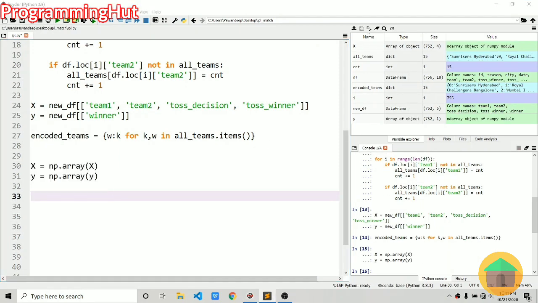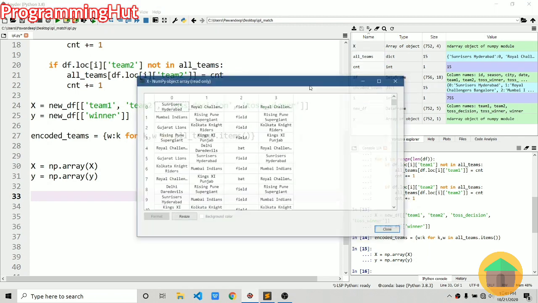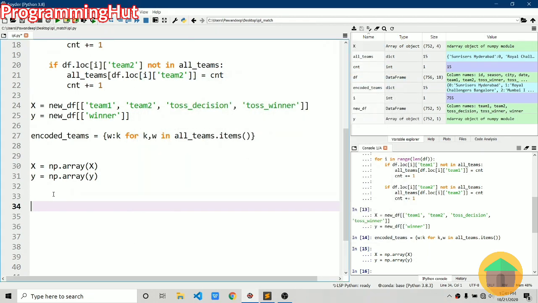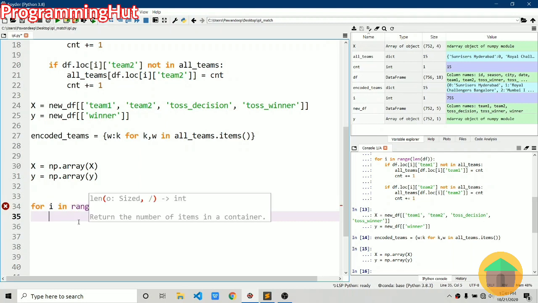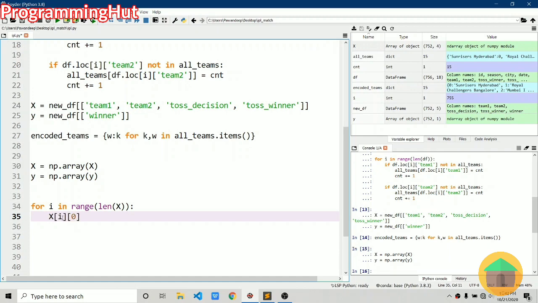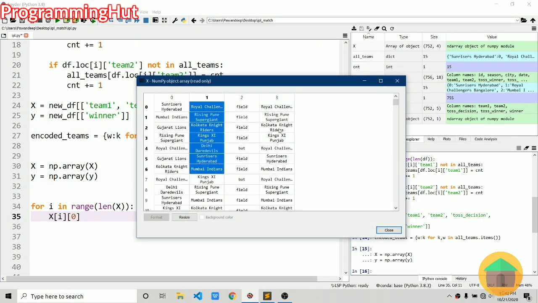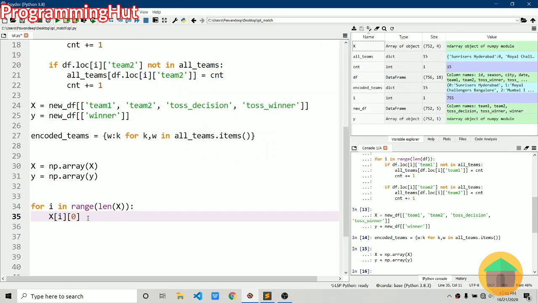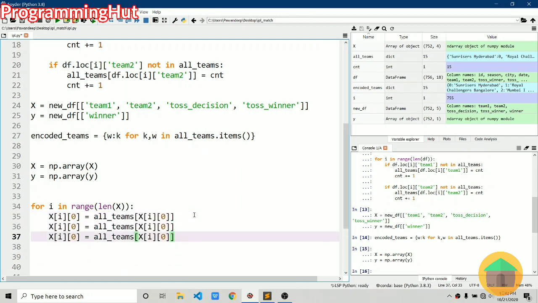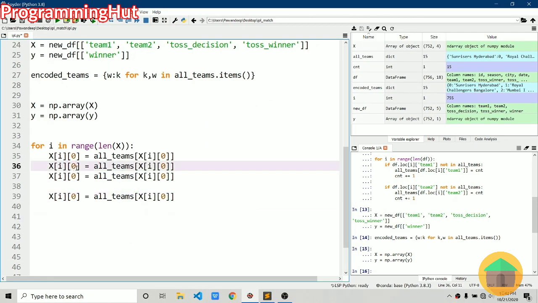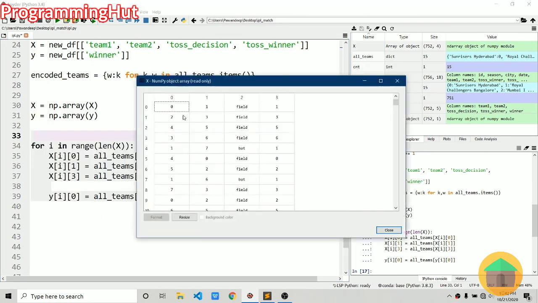Okay, and now it's time to convert x and y to integer values. It is actually easy to do. We will iterate in x, for i in range of length of x. What we are going to do is, in x, change the 0th column, the first column, and the third column using the dictionary we have created, all_teams. So the key will obviously be the team itself, and we'll do the same with the first and the third column also, and we'll do the same with y also. Let's just replace them, and let's do the same for y, and run this, and you should have integer converted values.